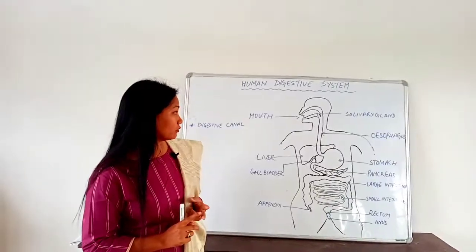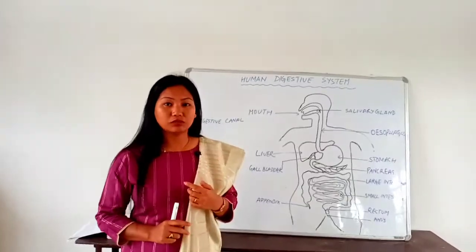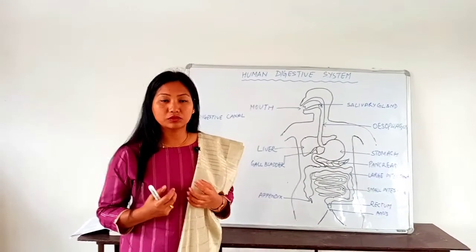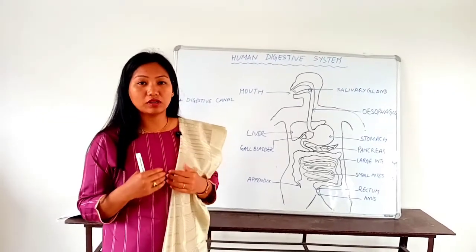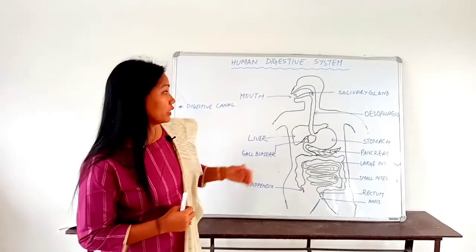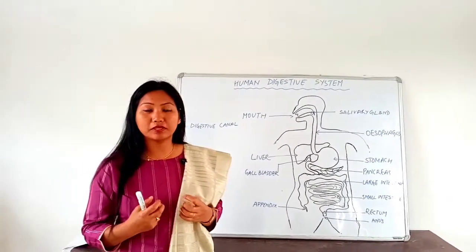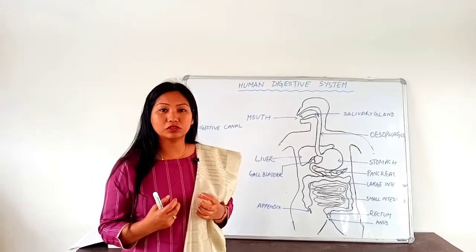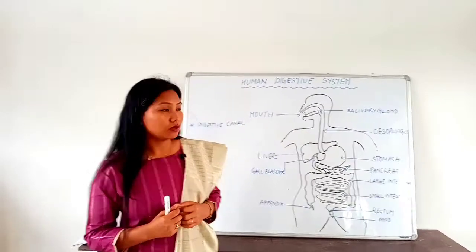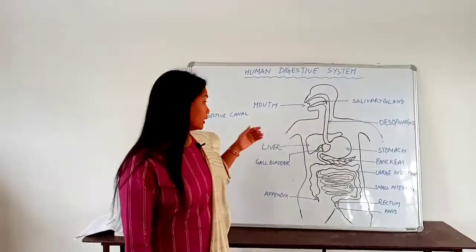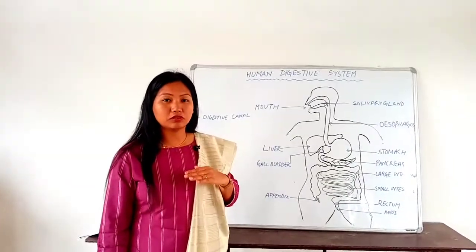Next, after the teeth we have a tongue, with the help of which we can swallow our food, and then we have a salivary gland which secretes saliva and makes our food slippery, which enables the food to be swallowed easily. We will discuss in more detail the salivary gland when we discuss the digestive gland.